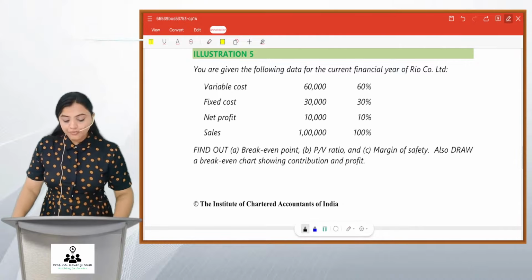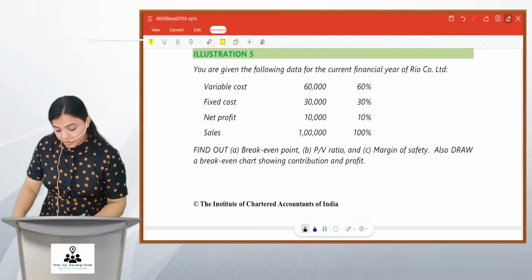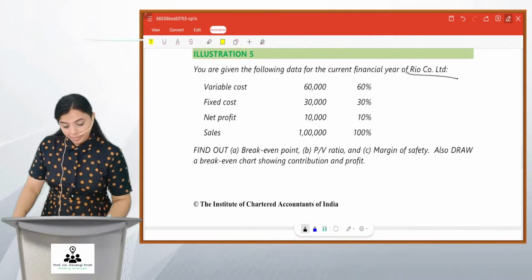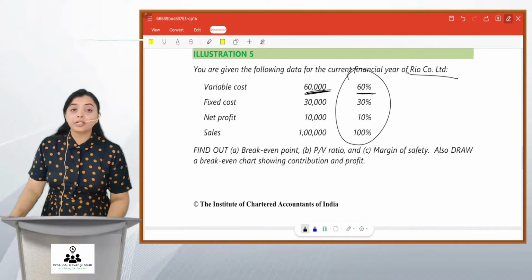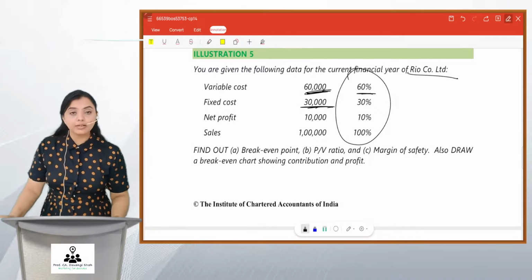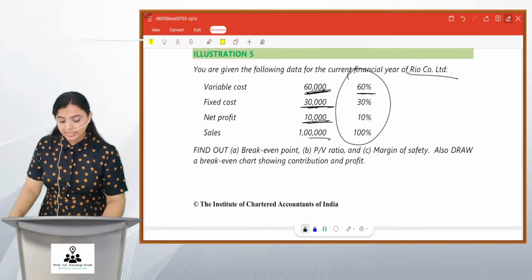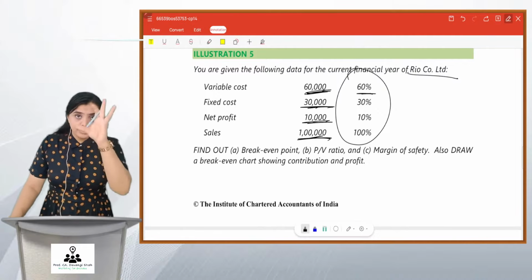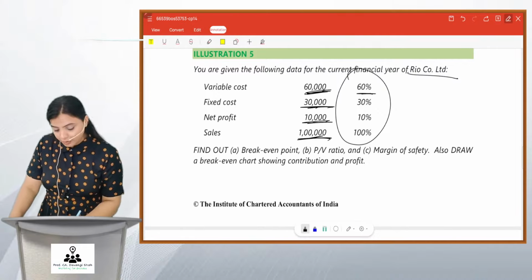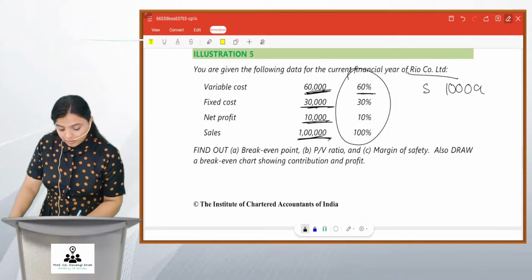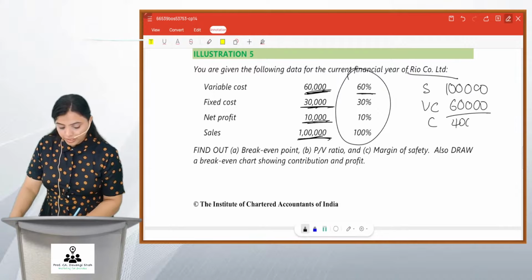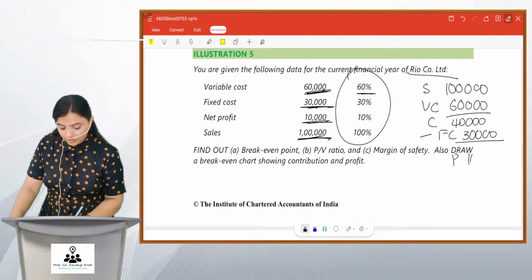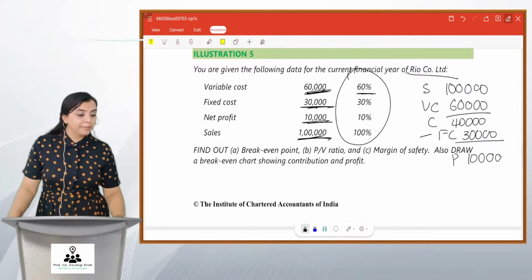Illustration 5. You are given the following data for the current financial year of Rio Company Limited. And this is the data. 60% is variable cost, which is 60,000. 30% is fixed cost, that is 30,000. And profit is 10,000. Sales is 1 lakh. So if I were to make this in profitability statement format, it would be sales 1 lakh minus variable cost of 60,000 would give me contribution of 40,000, minus fixed cost of 30,000 would give me profit of 10,000. Correct, friends? This would be my profitability.